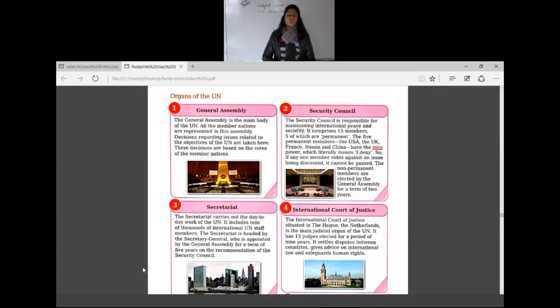Whatever decisions are related to the objectives, they will be taken in the General Assembly itself. Okay. So these decisions are based on the votes of the member nations. Voting will be conducted among the member nations, and after this voting only, decisions will be taken.